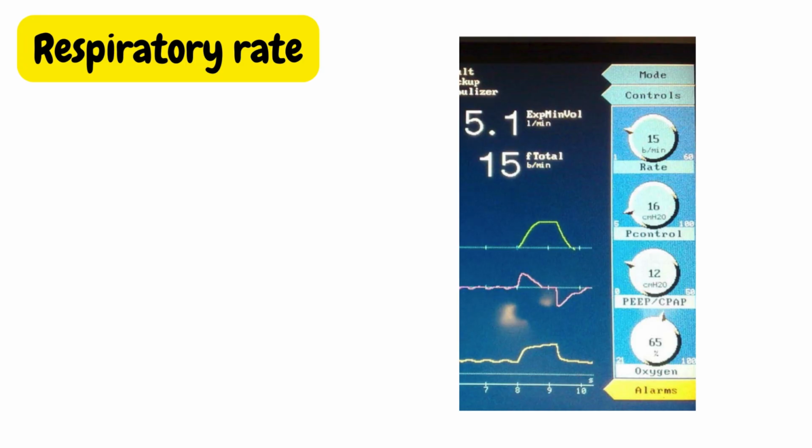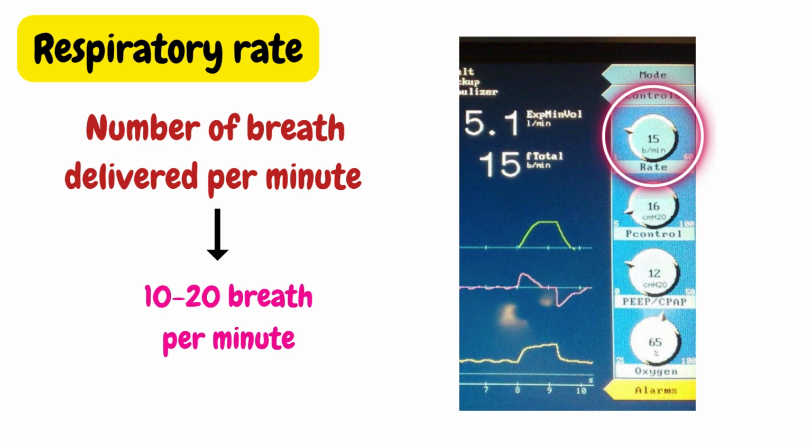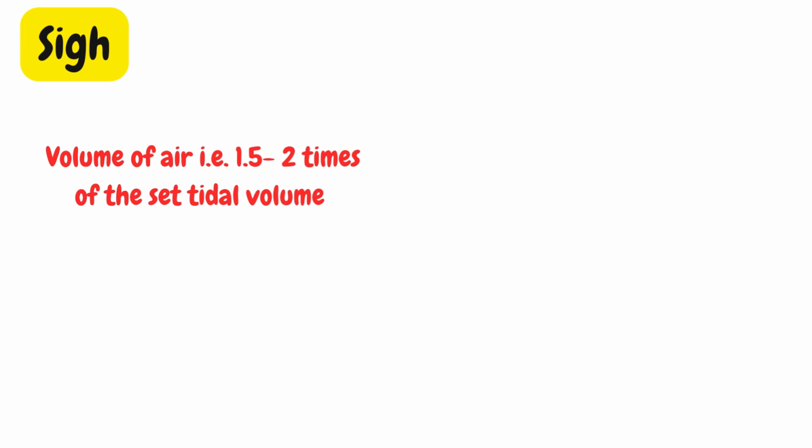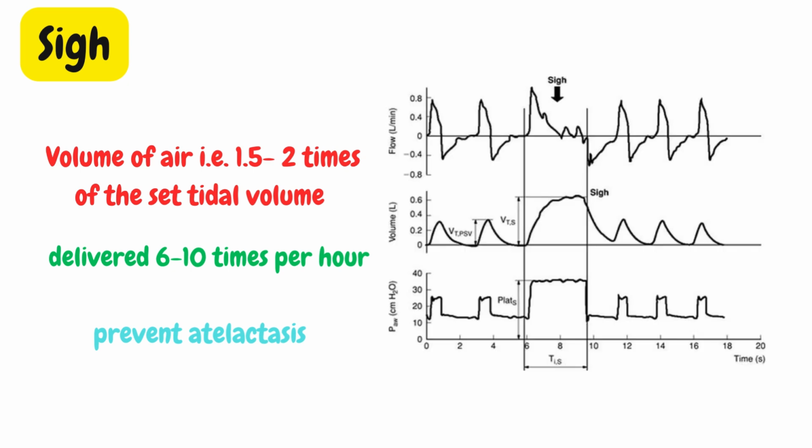Second is respiratory rate. It is the number of breaths delivered per minute. Normally it is between 10 to 20 breaths per minute. Next is sigh. It is a volume of air that is 1.5 to 2 times the set tidal volume, delivered 6 to 10 times per hour. It is used to prevent atelectasis. In this, one extra breath is given by the ventilator and its air volume is more than the normal tidal volume. It improves oxygenation and lung mechanics.